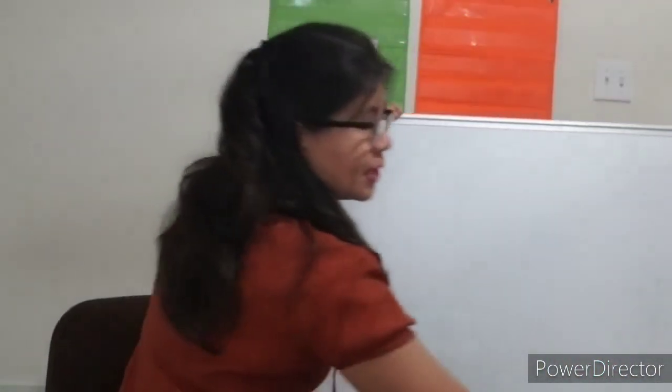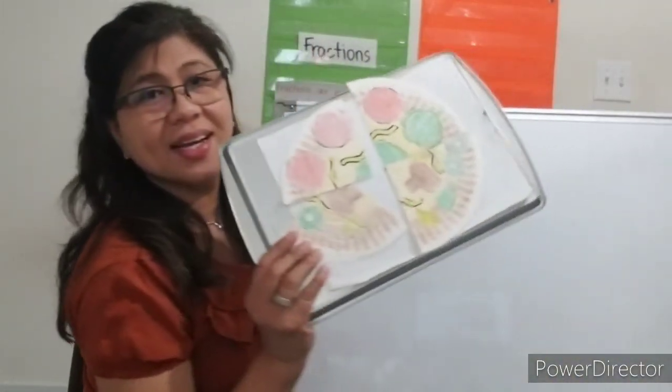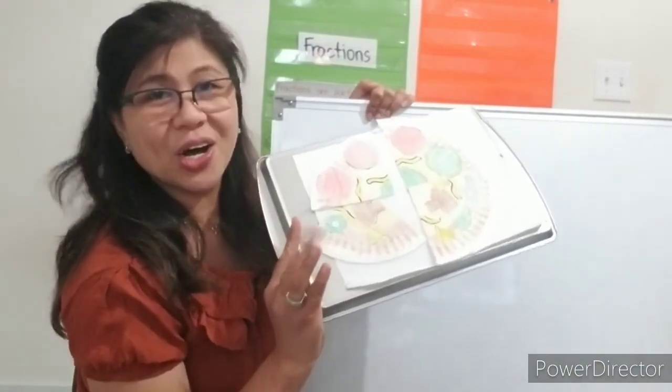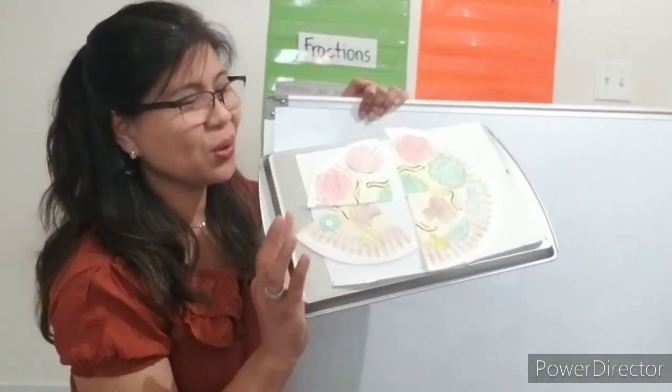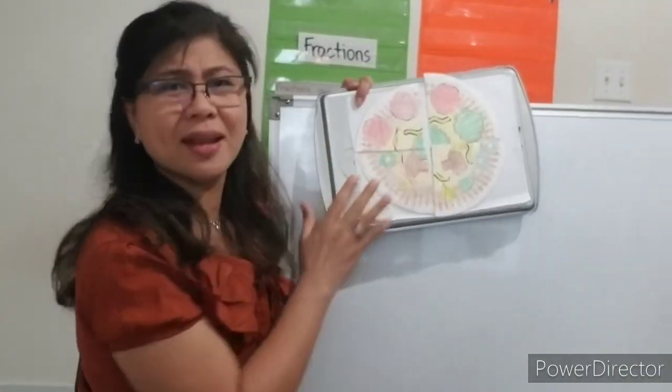Now, let me show you this. Okay, I will use my board. Let's pretend this is a pizza. I have a whole pizza. On my pen, I have a whole pizza.